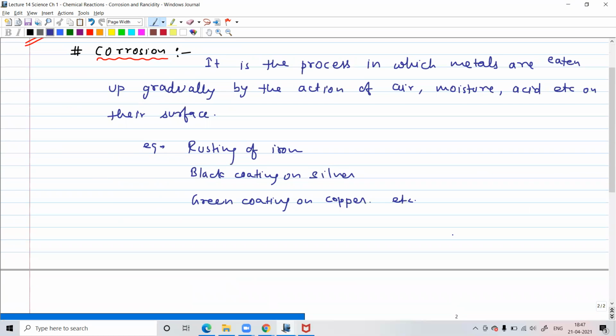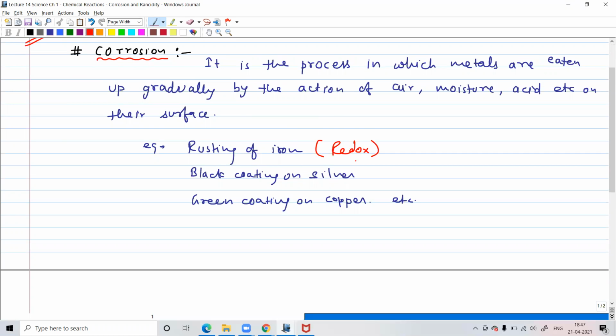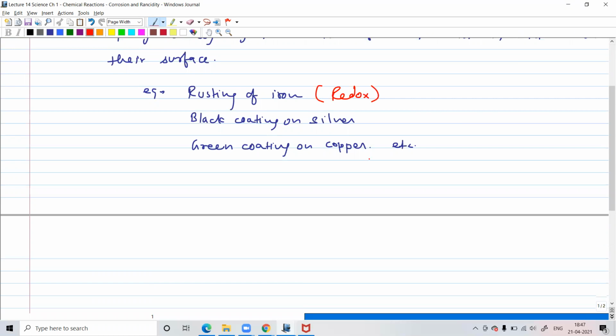We discussed that. This should be clear to you already. Remember that rusting of iron is a redox reaction. I'll give you the reaction also.